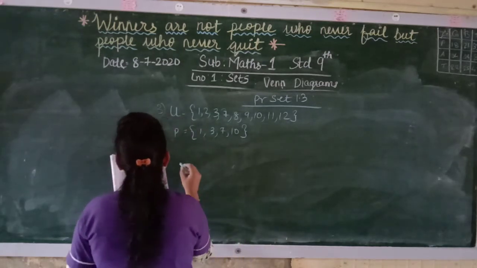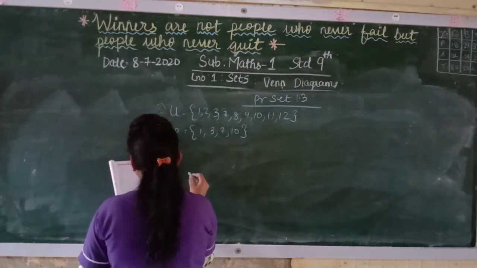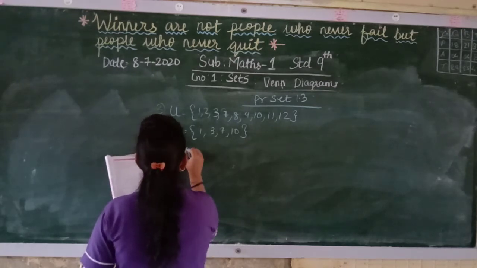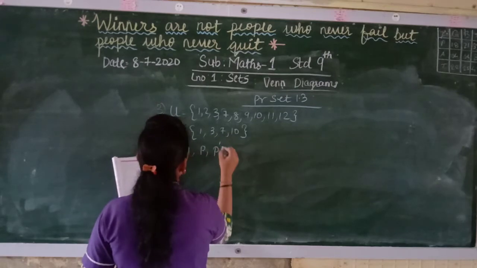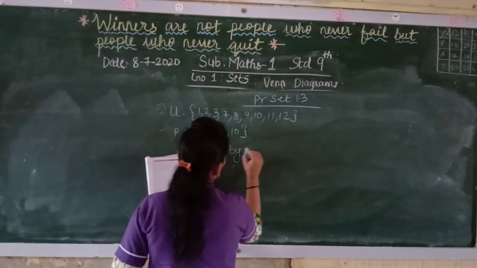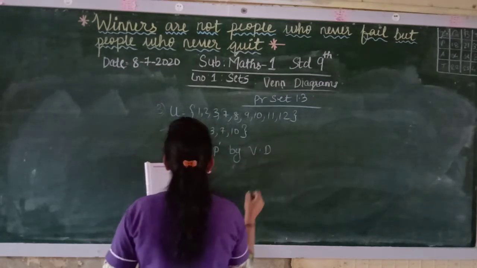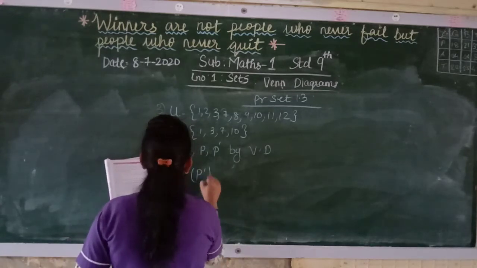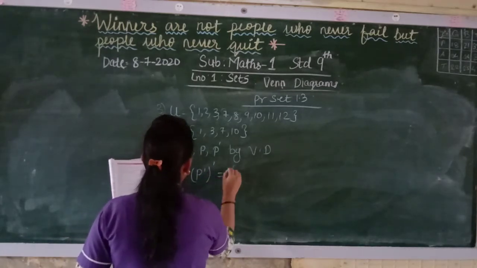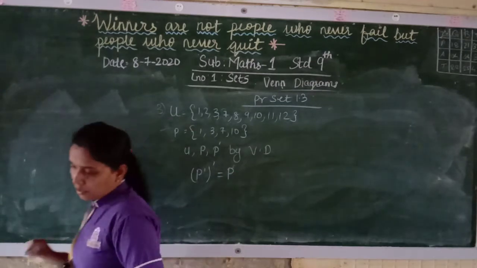Show the sets U, P and P dash by Venn diagrams. Also, you have to verify that the complement of P complement is equal to P.